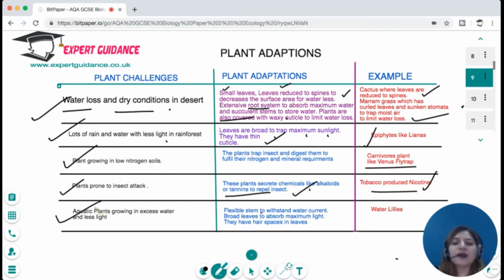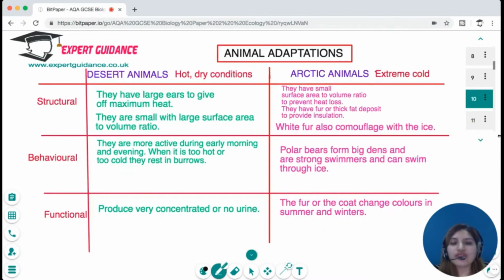Aquatic plants grow in excess water and less light. For these plants, they have flexible stems to withstand water current. They have broad leaves to capture maximum light, and they have air spaces in the leaf so that they can float and withstand these water currents. For example, water lilies. So you should know what the different plant challenges are and the adaptations with the examples.